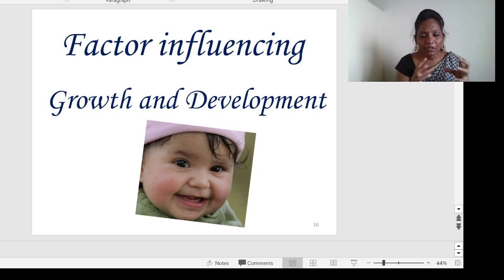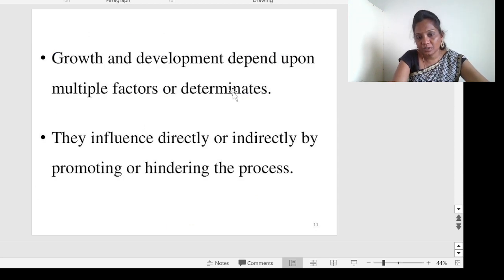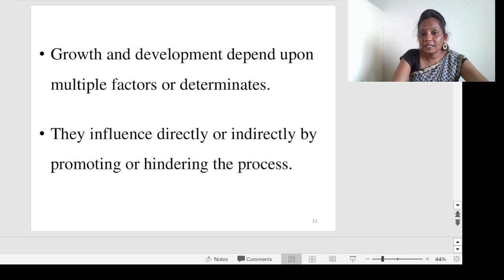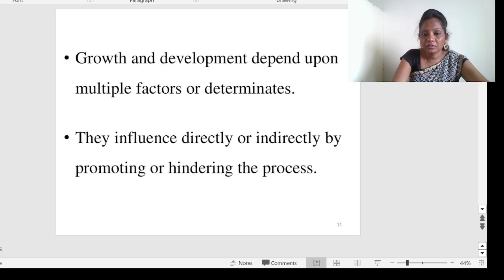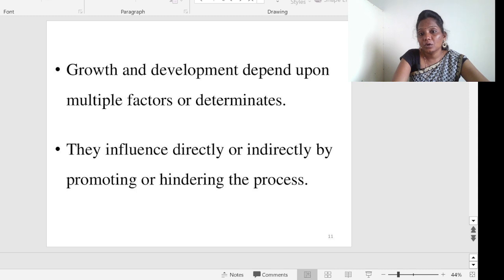So for their unique growth and development, what are the actual factors that influence it? That is what I am going to discuss in this class. Growth and development completely depend on multiple factors, and they influence directly or indirectly by promoting or hindering the process of growth and development. It's a very clear definition they mention. So it is directly or indirectly influencing the growth and development of an individual. That is what you have to accept compulsorily.